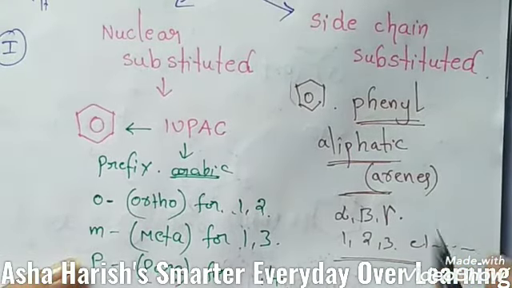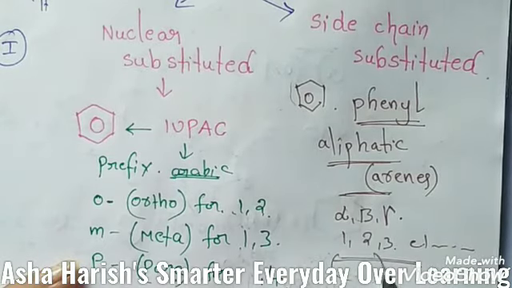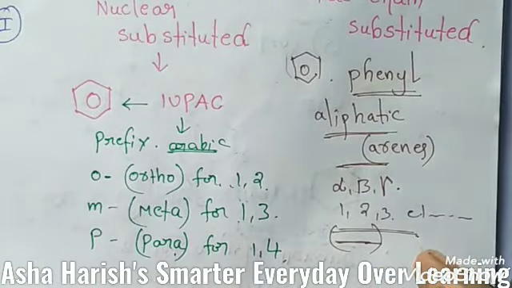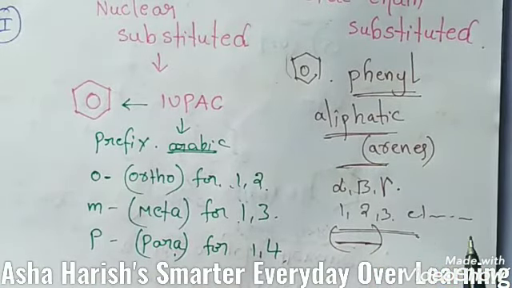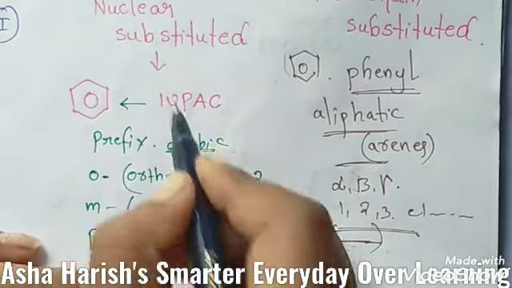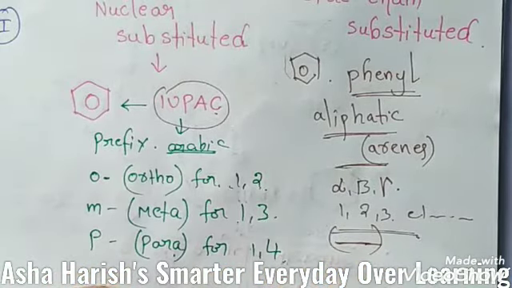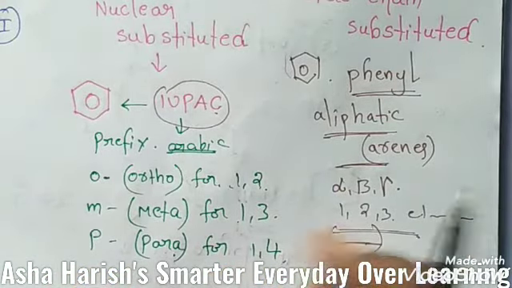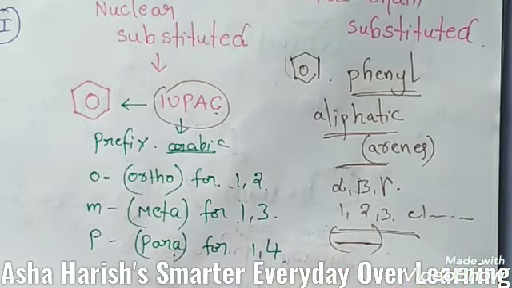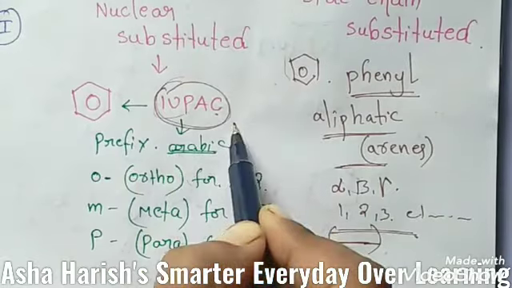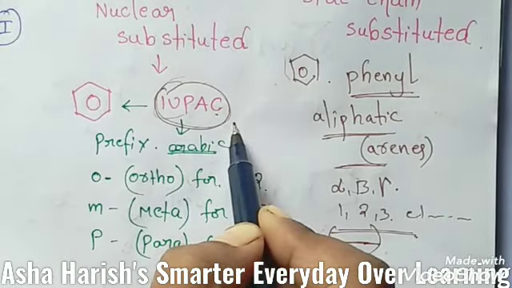Okay, the IUPAC and the common names are given in the brackets. Wherever only one name is given, it implies that the common name has also been adopted by the IUPAC system. However, at some places two names are given outside, then it implies that both these names have been adopted by the IUPAC system. Right. Here, students, we are going to have some types.